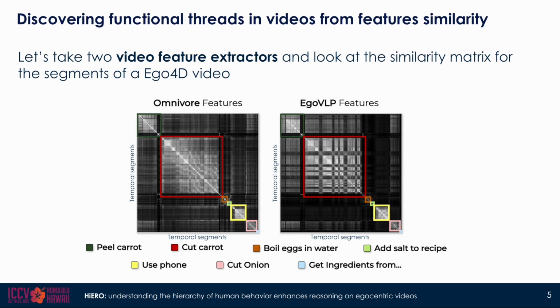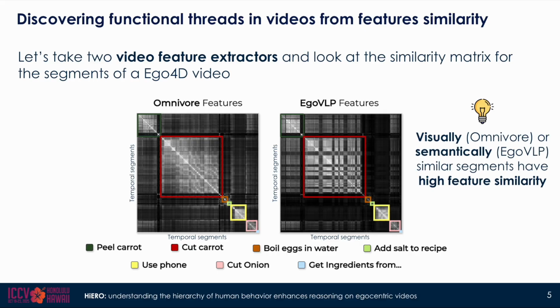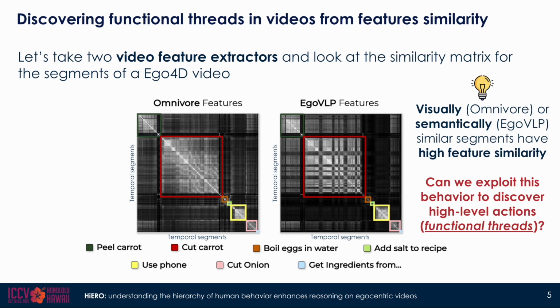We then look at the feature similarity matrix obtained by encoding all the temporal segments of a video and comparing them one by one. The Omnivore feature similarity matrix is quite noisy, as the model focuses mostly on static elements of the scene or on the background, while with EgoVLP we obtain a picture that is much more clear. We can see that there are some regions in which the feature similarity is quite high, and if we map back those regions on the video, we can observe that they correspond to functionally similar actions, for example, cutting some vegetables. We designed HiERO to exploit this behavior and to make it more explicit and less noisy.